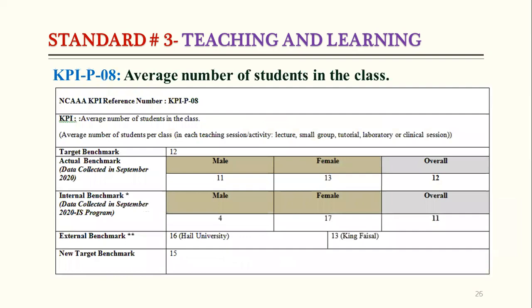So we can see here the last year results for this KPI, and it shows that our target benchmark was 12, and the overall actual also is 12. So it means we achieved the target, and now the new target benchmark we set is 15. Also we have mentioned here the internal benchmark for the IS program, and Haiel University and King Faisal University as the external benchmark.